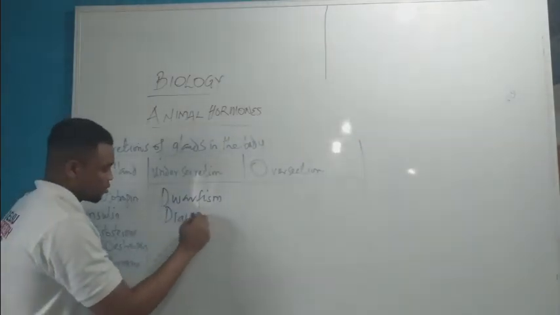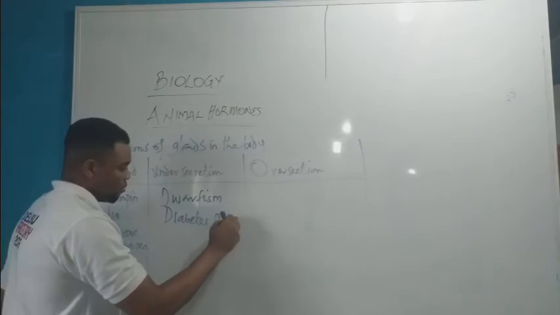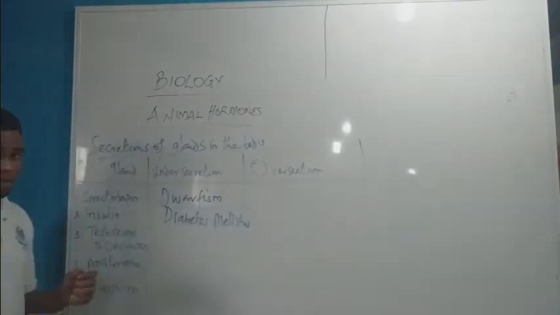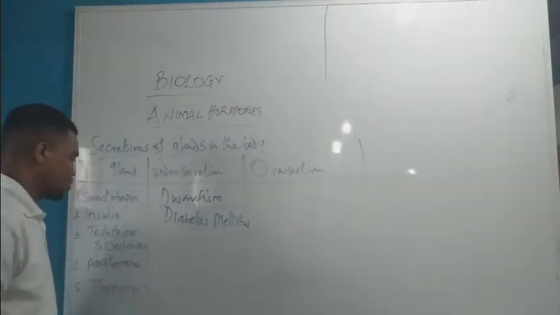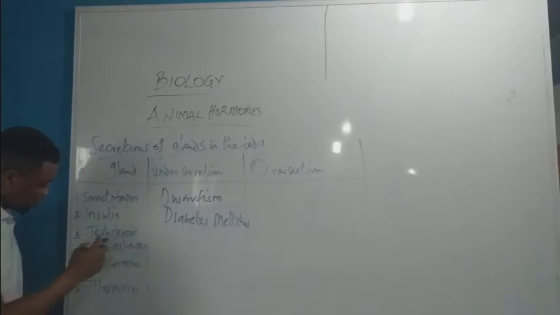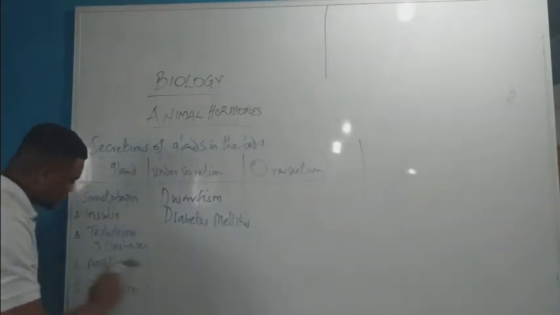Diabetic mellitus. So, insulin, if under-secreted, causes what? Diabetes mellitus. Now, the next one is the gonadal gland, which is what? Testosterone and the estrogen.